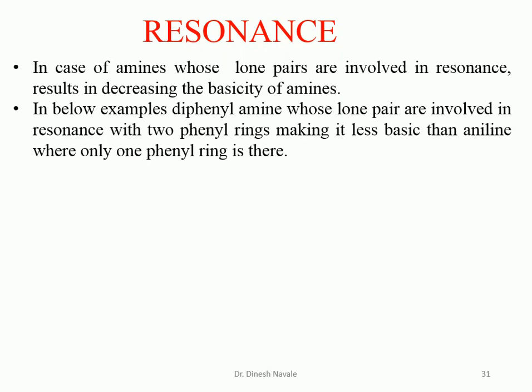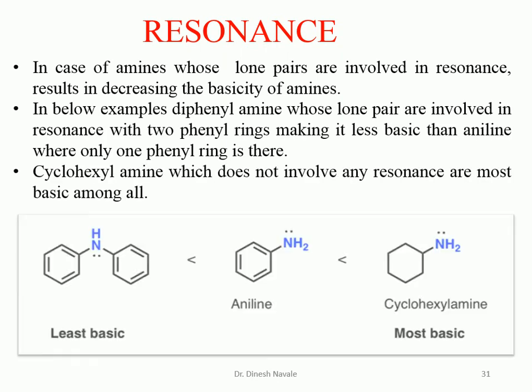Some examples which we are going to see: diphenylamine, aniline and cyclohexylamine. In case of diphenylamine, the lone pair of the nitrogen can show resonance with two aromatic rings. So the lone pair is available for resonance into the two rings, so it is not available for donation. That's why diphenylamine is less basic due to the two times resonance effect of the aromatic rings. Whereas in case of aniline, the lone pair is involved in resonance, but only one time. So only one ring will contribute to the resonance, so it will be more basic than diphenylamine.